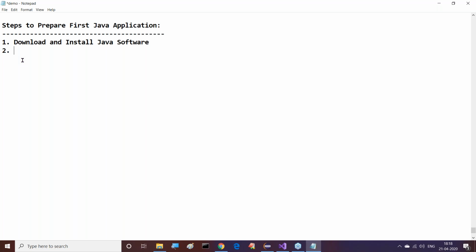Right. Let us continue this content. Steps to prepare first Java application. The first one is download and install Java software. The second one is download and install Java editor.